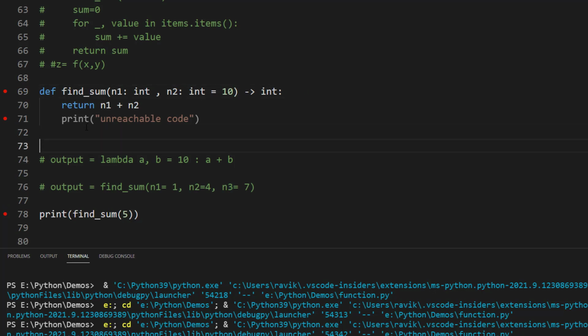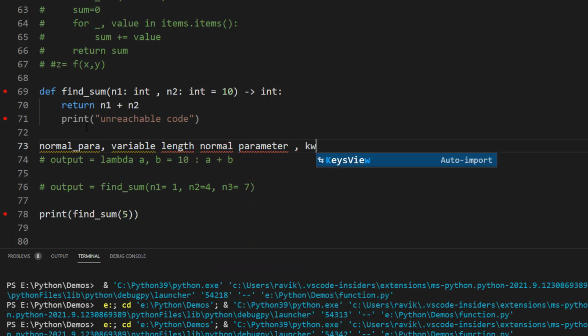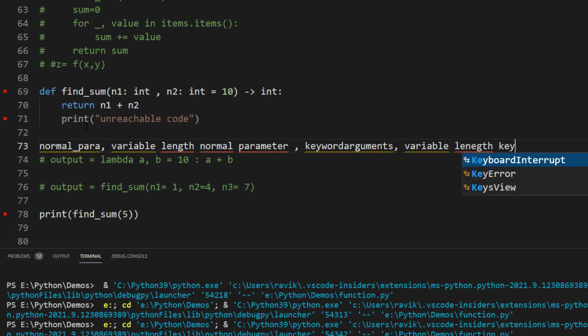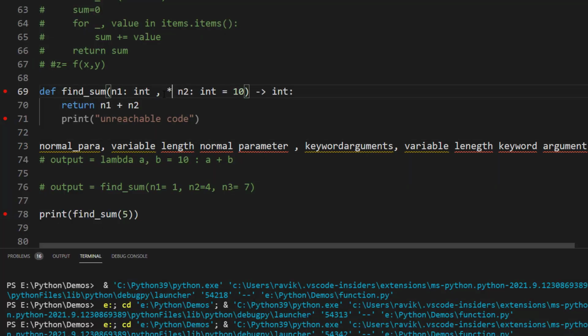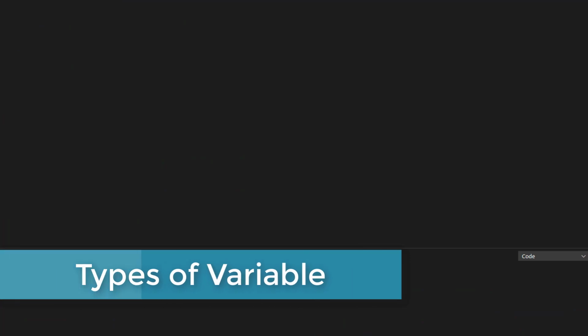The order is something like this: first you have your normal parameters, then you can have your variable length positional parameters, then you can have your keyword arguments, and then you can have variable length keyword arguments. So this is the order. So if you are defining a function, then you can have something like args over here, and here you can have keyword arguments.